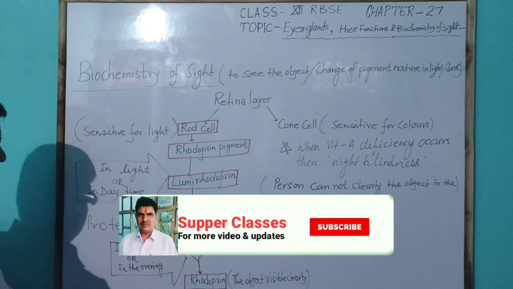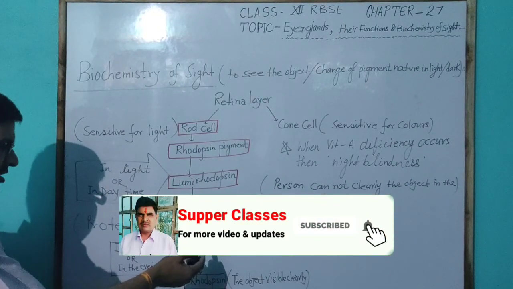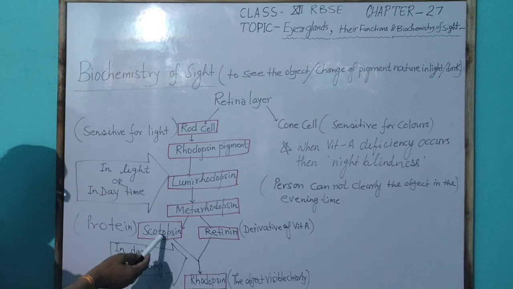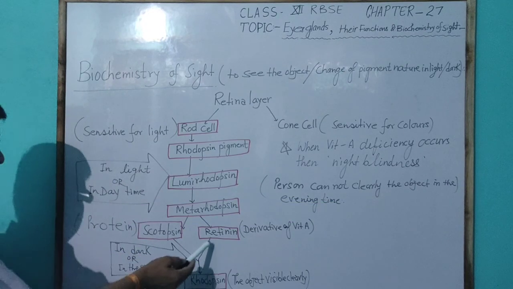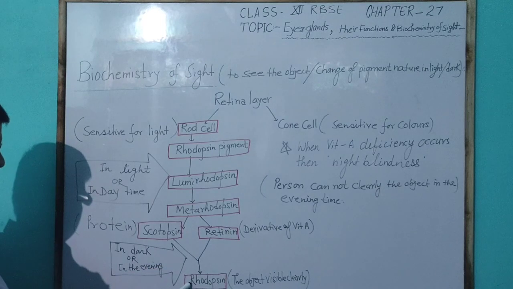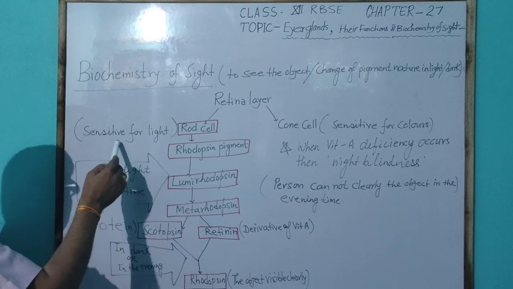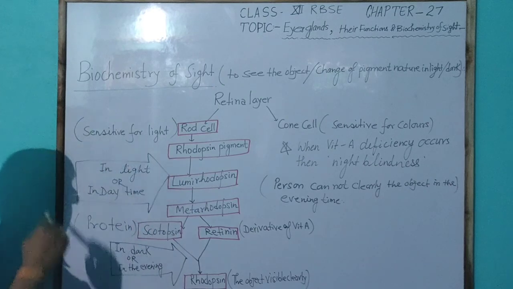Retinine is a part of rhodopsin, because the protein is scotopsin, and when retinine combines with it, it makes rhodopsin. This rhodopsin is sensitive to light.